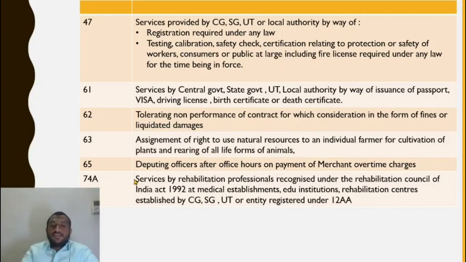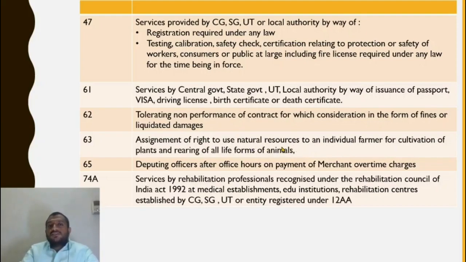Now customs authorities deputing officers, what does this mean? Customs officers are asked to inspect the containers at odd times because sometimes it is very urgent. Even in these corona days, the food supplies are urgent. So if a container comes, it has to be inspected then and there, even if it is 2 o'clock at night.